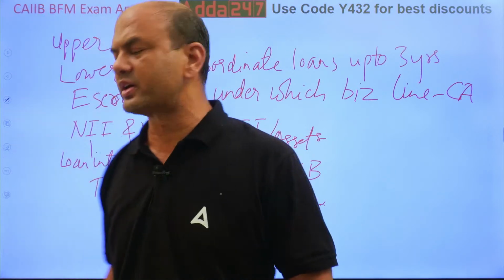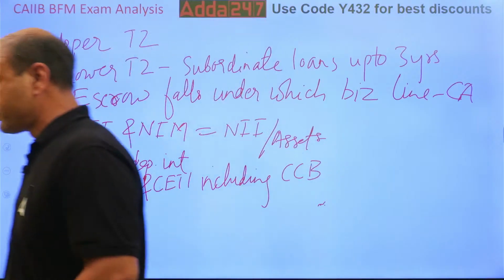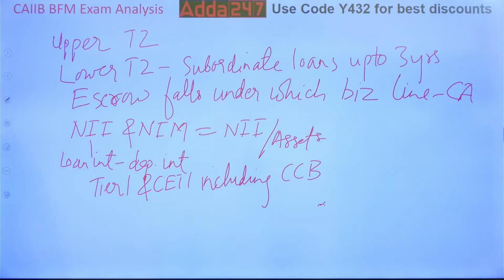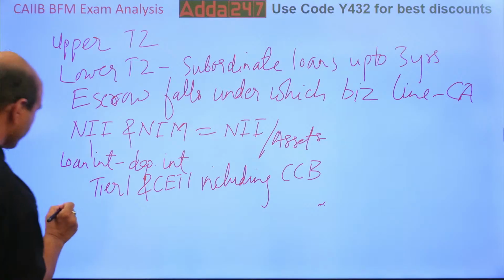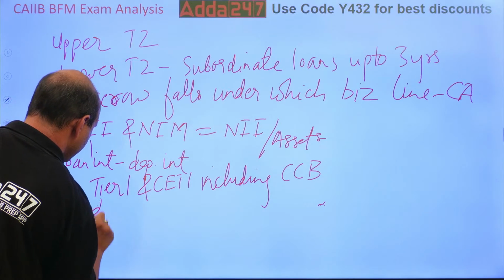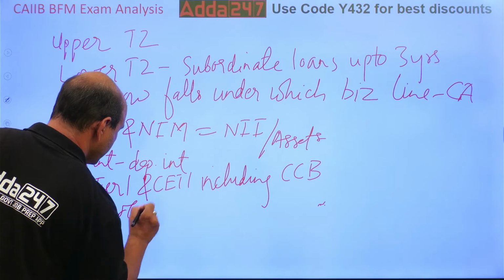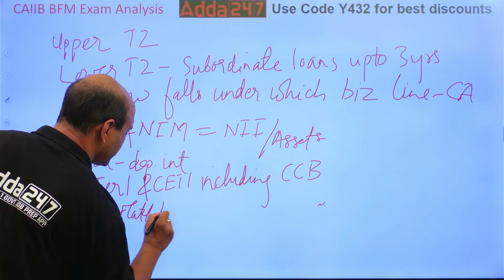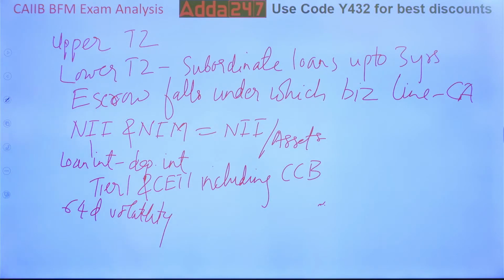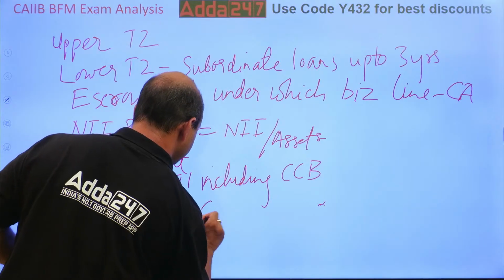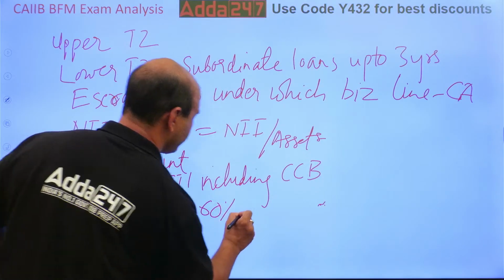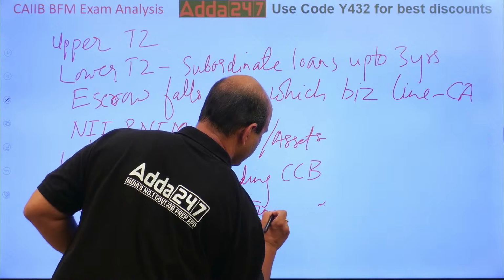So how to find this? The 64-day volatility was given as something like 60%. Find daily.